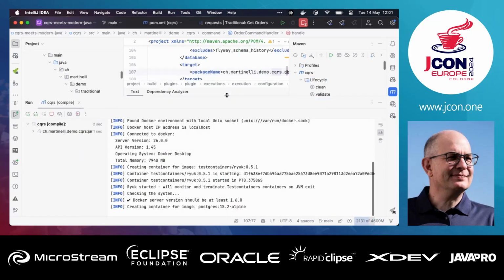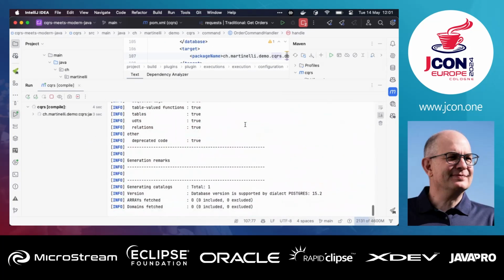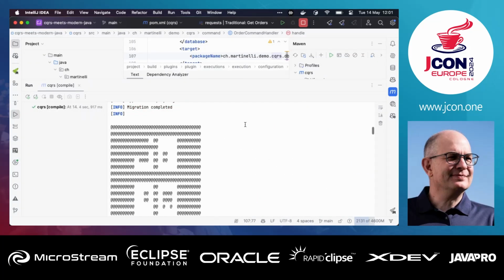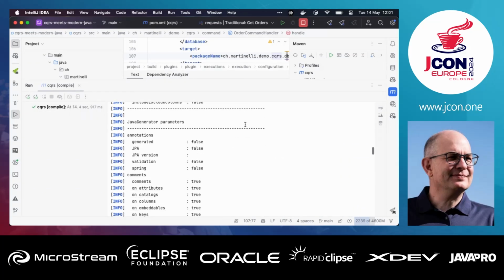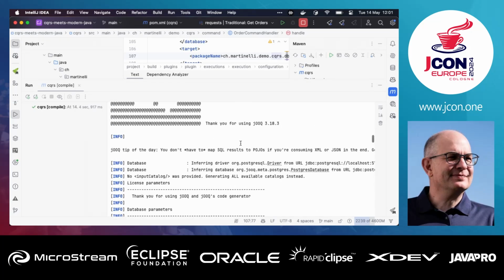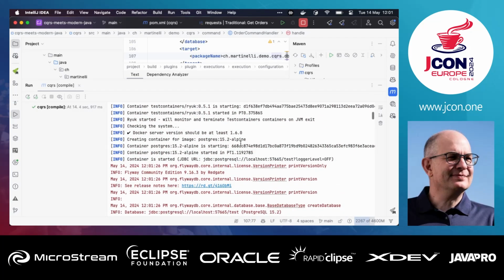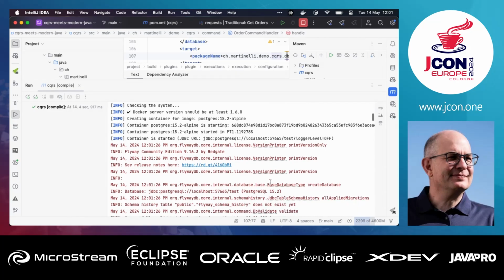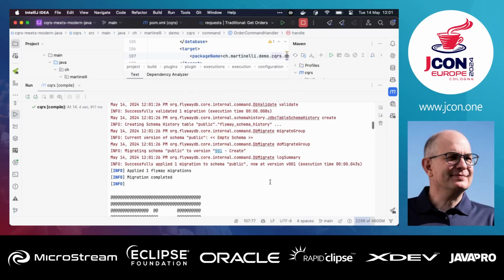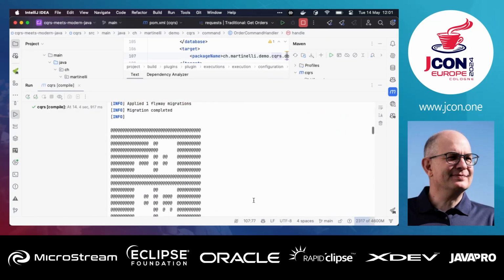we will see that this is starting. So it starts the Postgres Docker container. It's so fast. I have to stop that. Where we are. That's jOOQ. Here it starts in a bit more than a second. And then Flyway runs. That is the red-ish log.